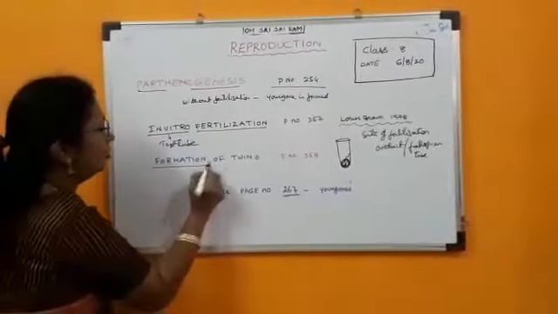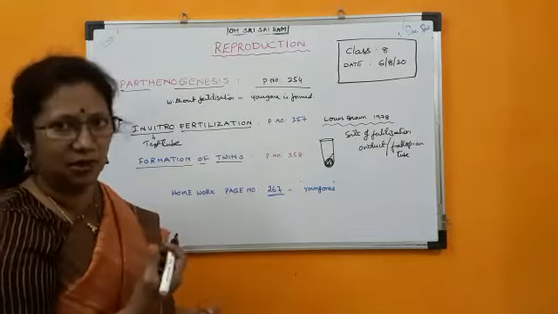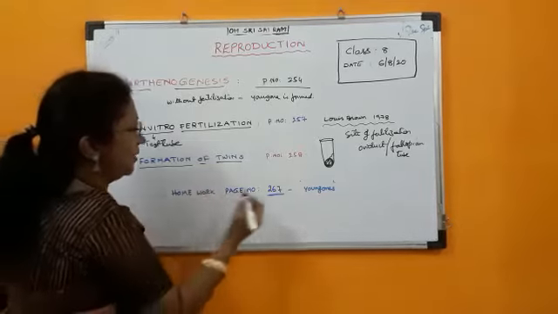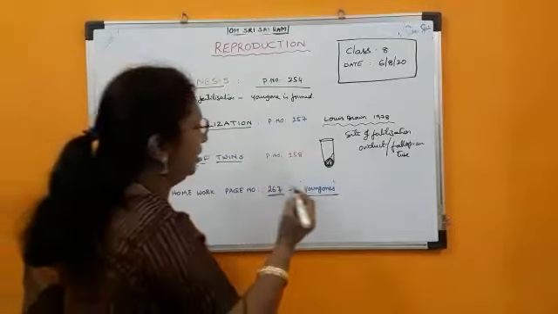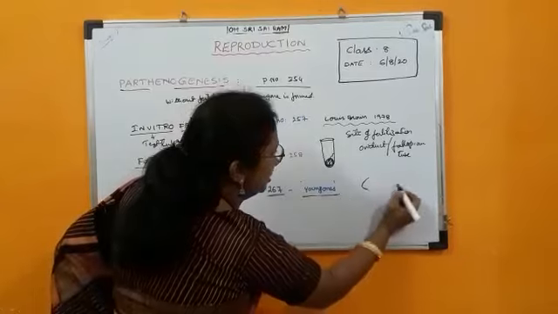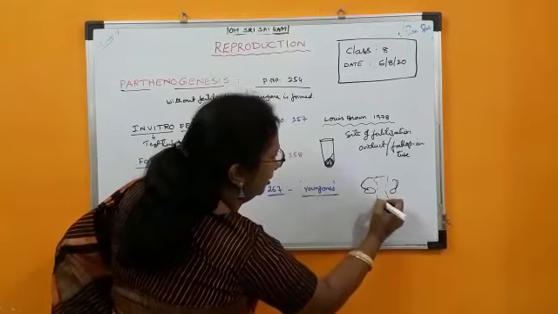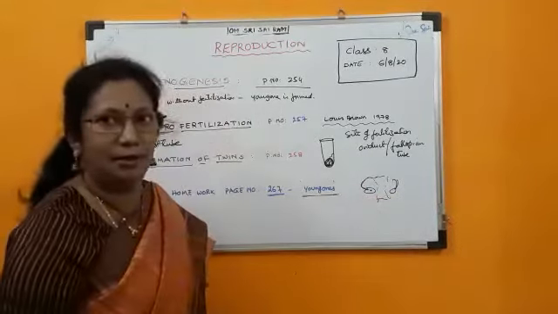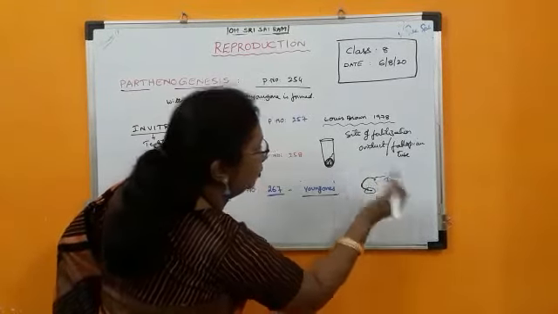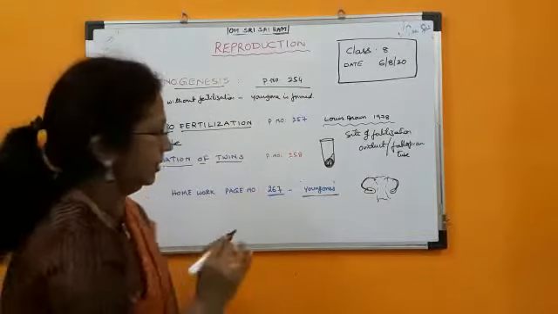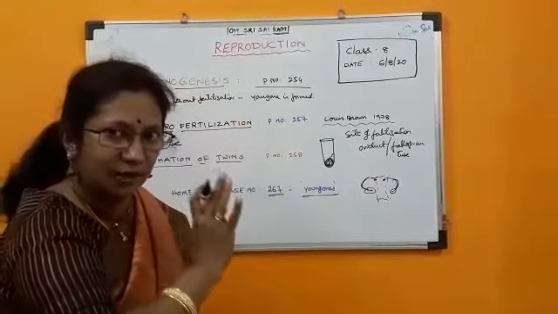Next, the formation of twins. We know that one zygote will form into a baby, either boy or girl, and there is no big doubt in that. But sometimes the mother may give birth to twins. How may this happen? Children, can you identify what I am drawing? Yes, this is an egg. Every month one egg will be released, but for a few females, 2 eggs will be released in one particular month. Both eggs will get fertilized and 2 babies will form. In that way twins will form.